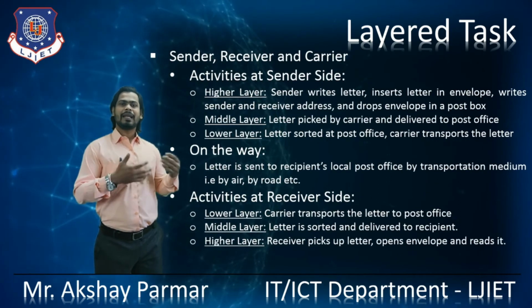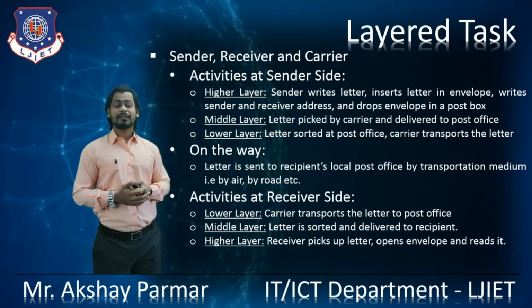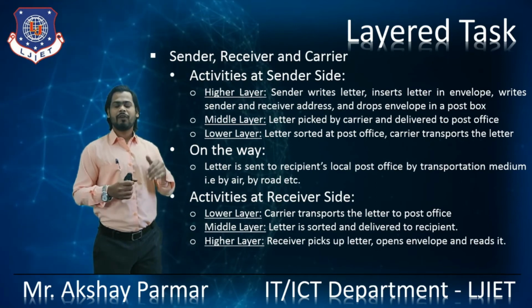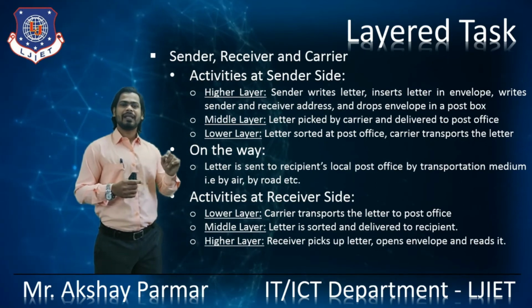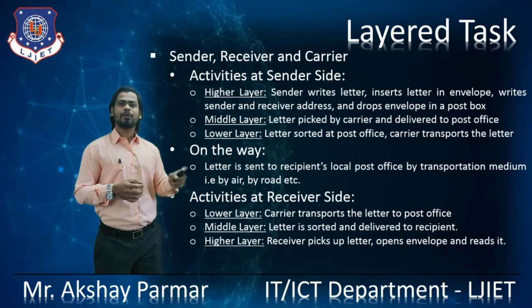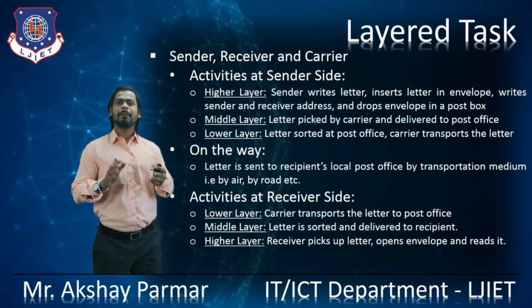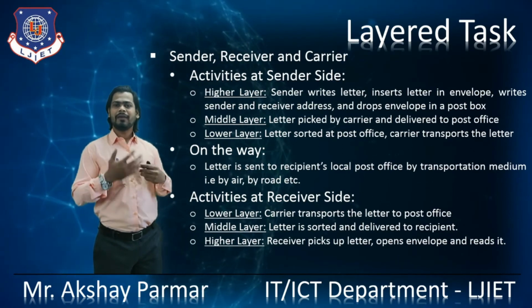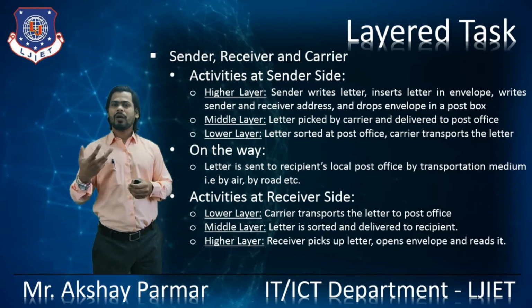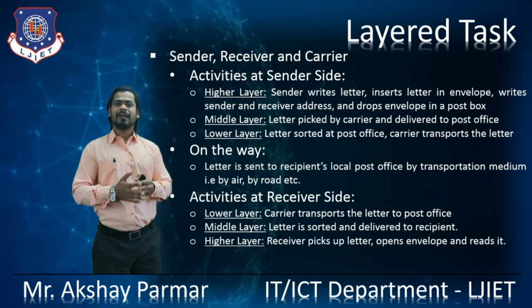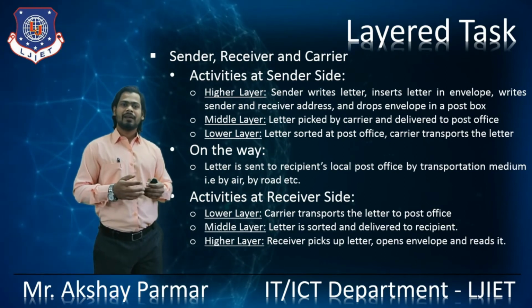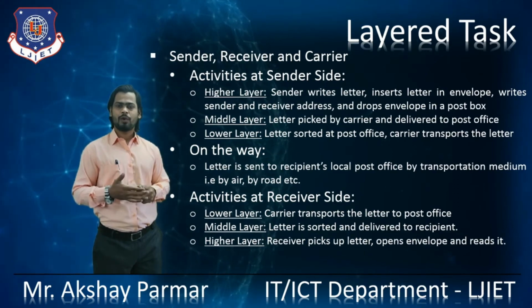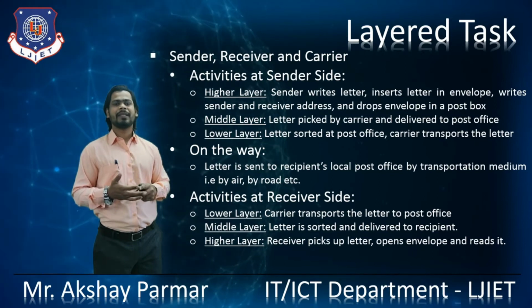The activity at the sender side is the higher layer. As we discussed, in the higher layer, the sender will write the letter, insert the letter into the envelope, write the sender and receiver's address and drop the envelope into the post box, or we can say the mailbox, right? In the middle layer, that envelope is picked up by the carrier and delivered to the post office. After that, in the lower layer task performed at the sender side, the letter is sorted in the post office and sent through the transmission media, which can be by road, by air, or by ship, or we can say by water, right?